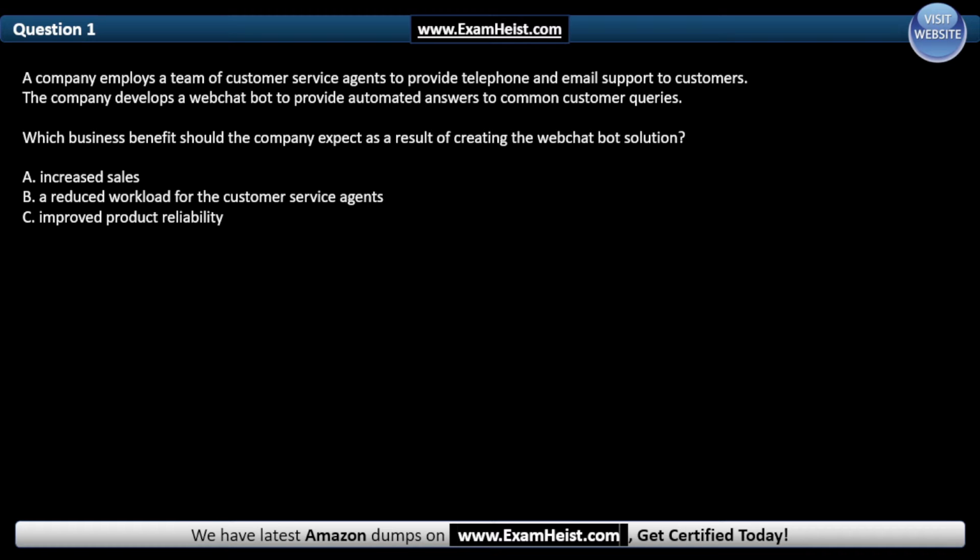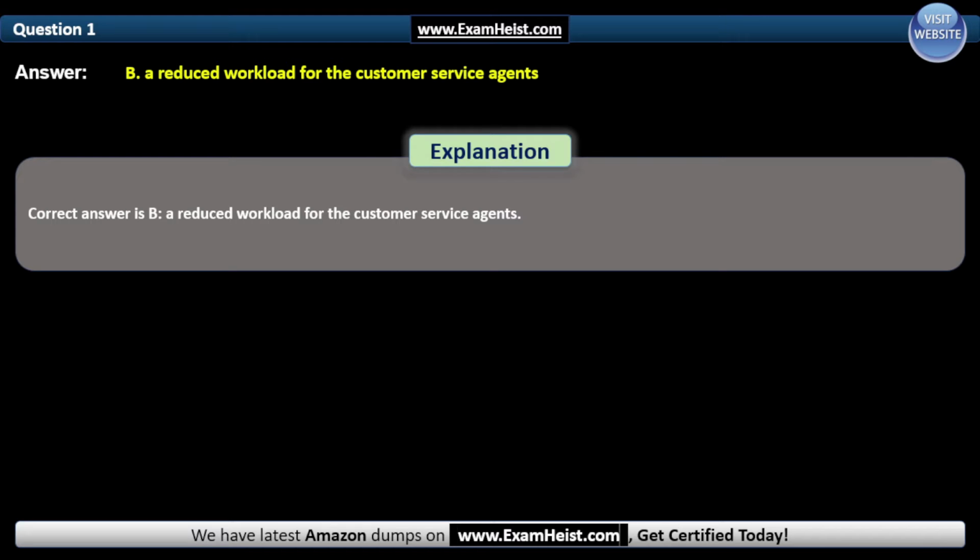Which business benefit should the company expect as a result of creating the web chat bot solution? The correct answer is B, a reduced workload for the customer service agents.